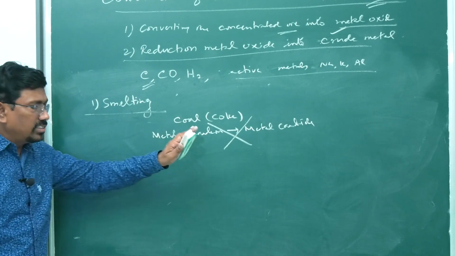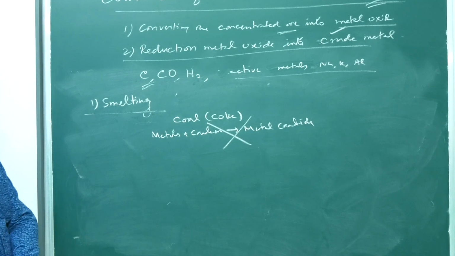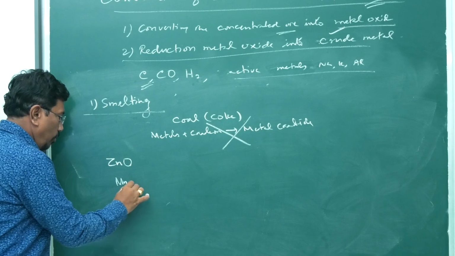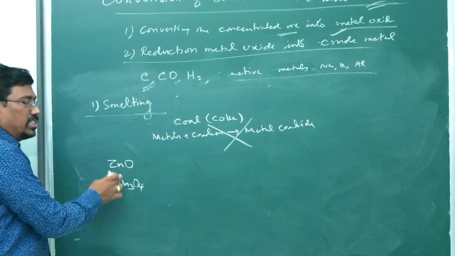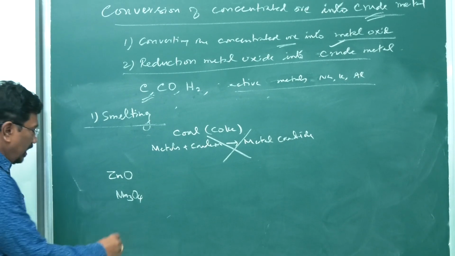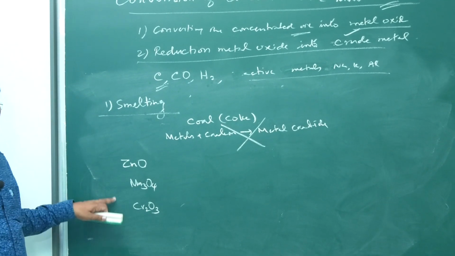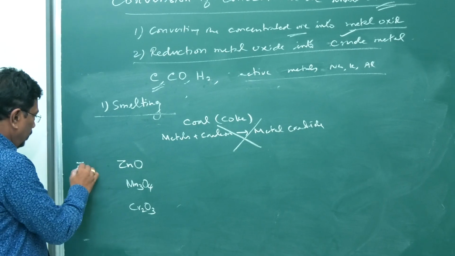So other metal oxides may be zinc oxide, Mn3O4, manganese oxide, or chromic oxide. Chromite ore, osmanite ore, zincite ore.